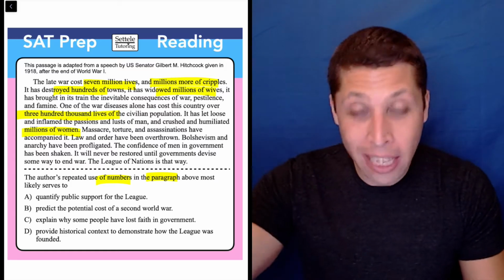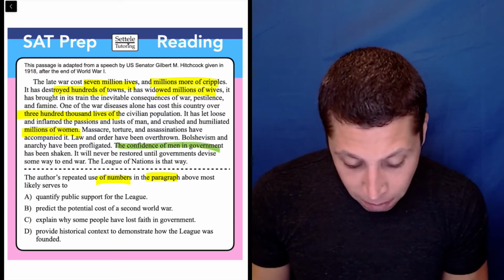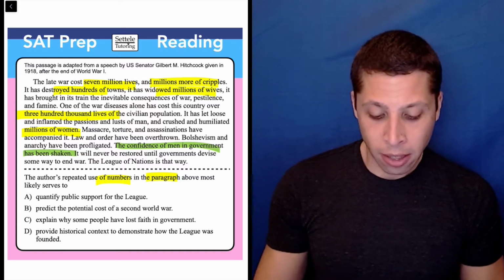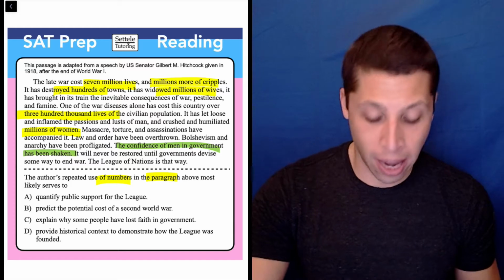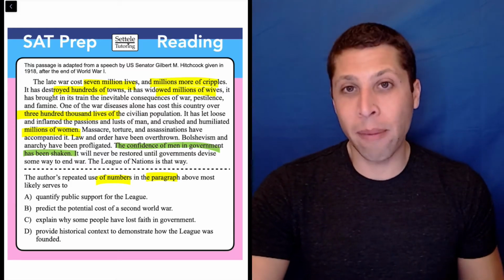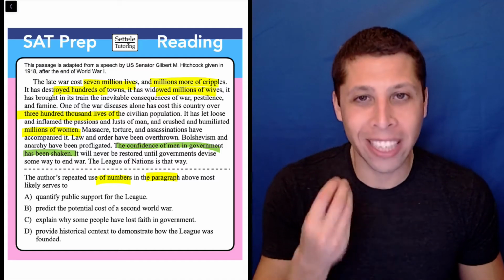Well, if we keep going, it says explicitly, the confidence of men in government has been shaken, that they will never be restored until governments devise some way to end war. The League of Nations is that way. So what choice kind of matches with this, right? He's summarizing his point at the end of the paragraph. This is why it's so important to get to the end.